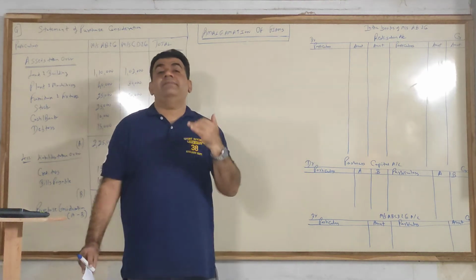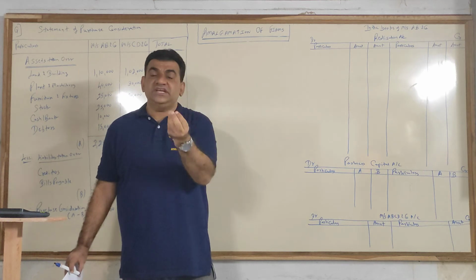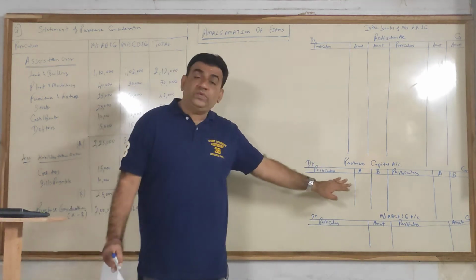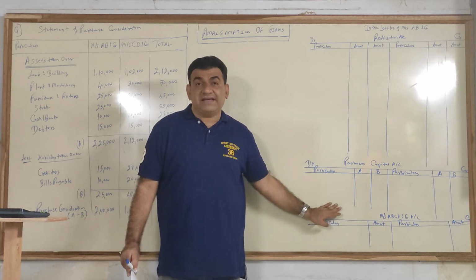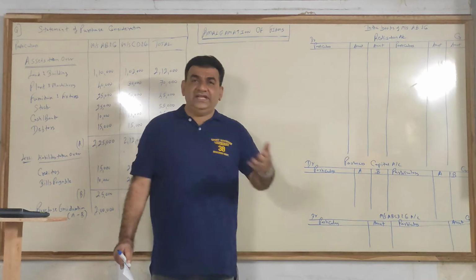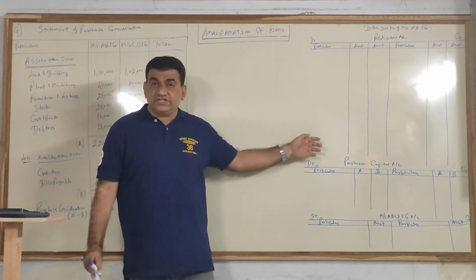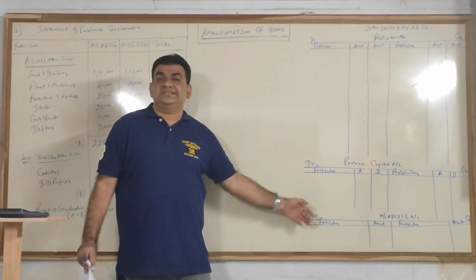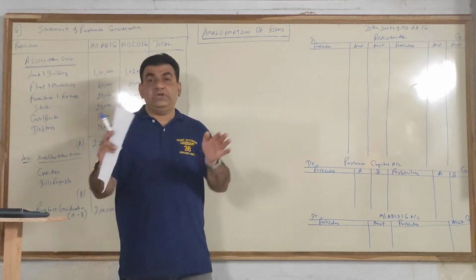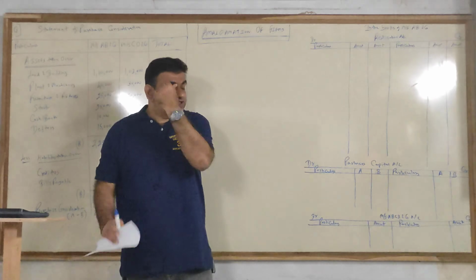Realization will occupy the majority: around 60 to 65% of the page for realization, around 20 to 25% for partners' capital, and the remaining for the new firm. In short, around 15 lines for realization, around 5 lines for capital, and 3 to 4 lines for the new firm. Once you do the first sum, you'll automatically gauge the number of lines.